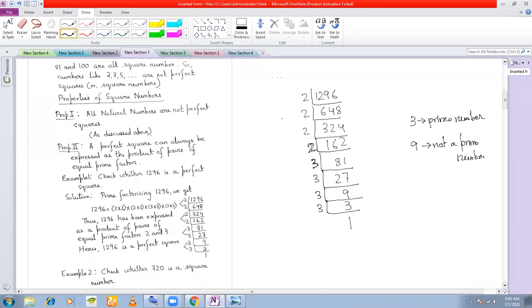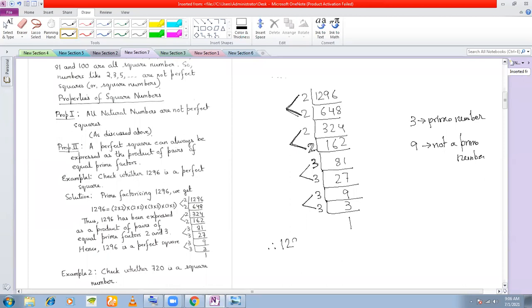Once I have prime factorized, now you arrange these in pairs. These two, this is a pair, this is a pair. 2 is prime, and 2 is in pairs. 3 is prime, 3 is in pairs. Again, this is also in pairs. So what can you write?